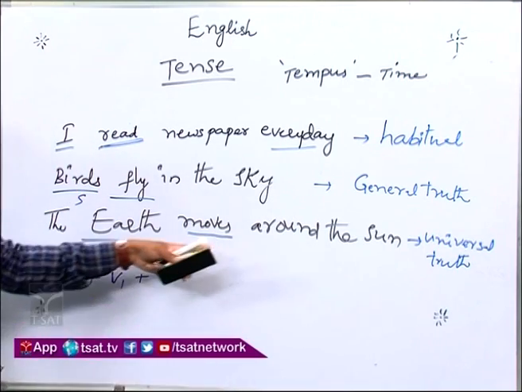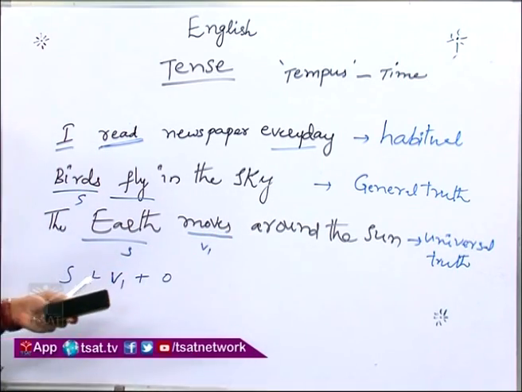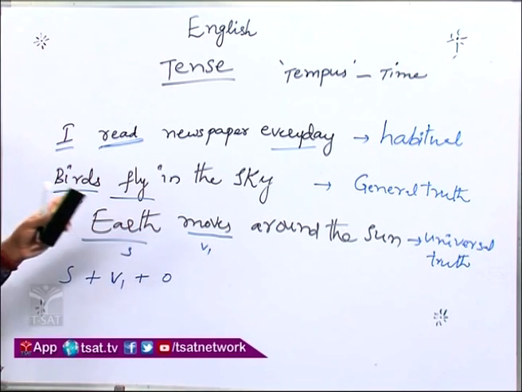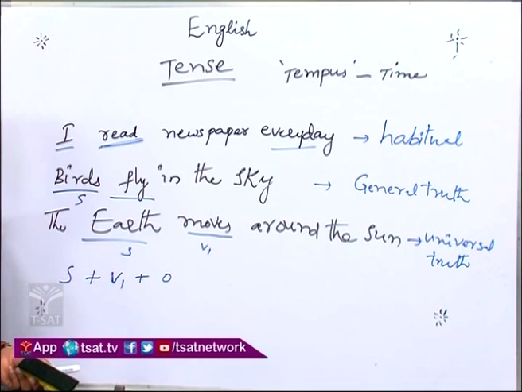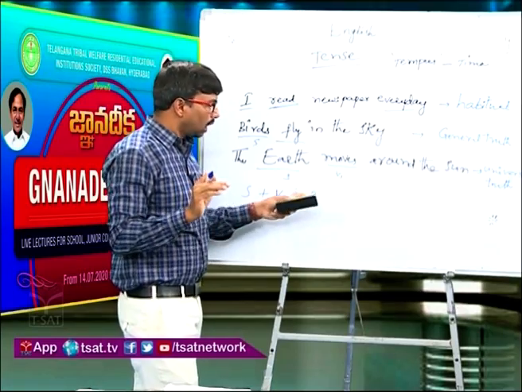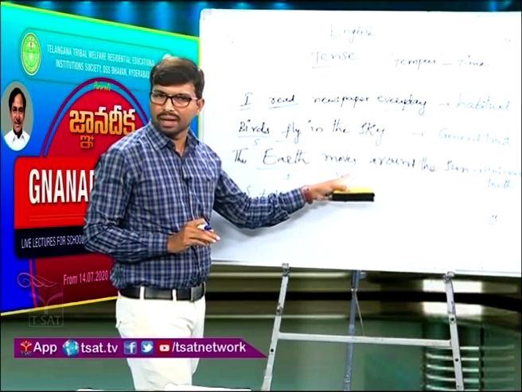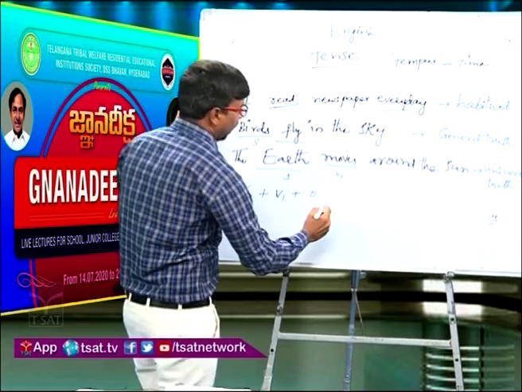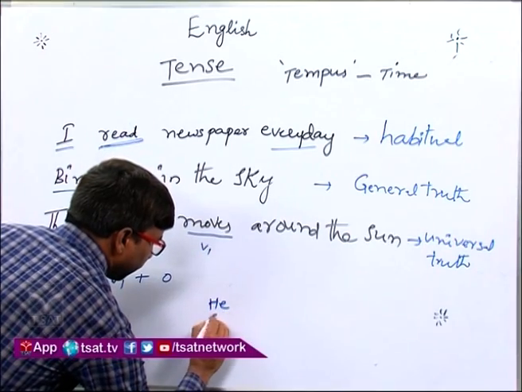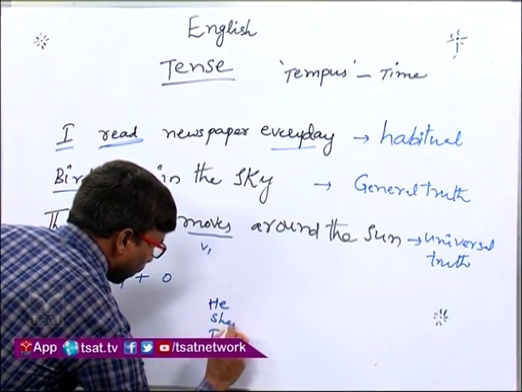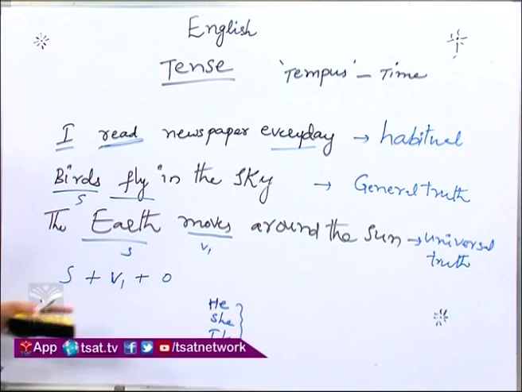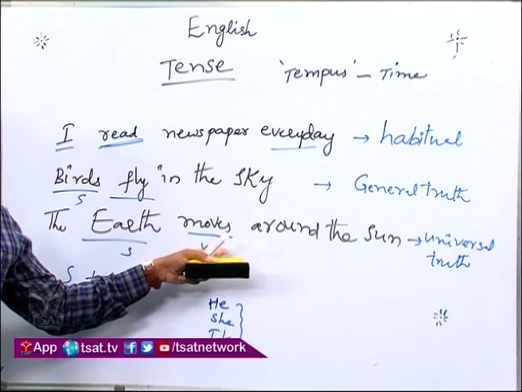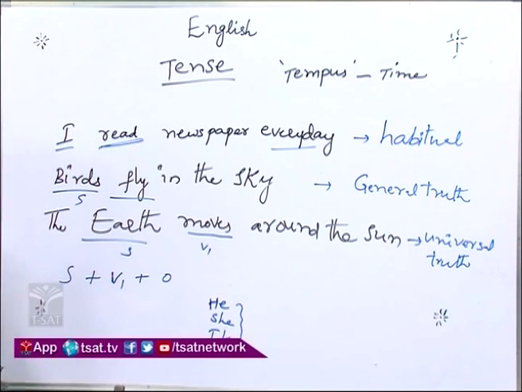Here I added S. Why? Because in any sentence, if the subject is third person singular, we have to add S to the main verb. Third person singular means he, she, it. If we see these subjects in a sentence, we have to add S to the main verb. That is the simple present tense.